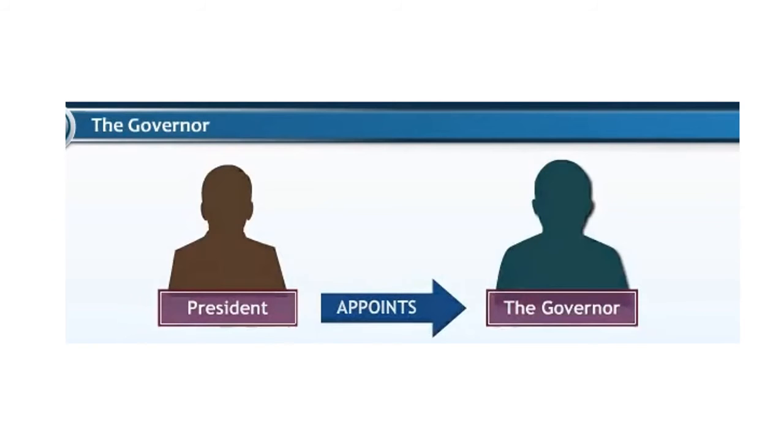Now the head of the state is the governor, and the head of the government is the chief minister. How is this governor elected? No, he is not elected. He is appointed by the President of India for a term of 5 years.